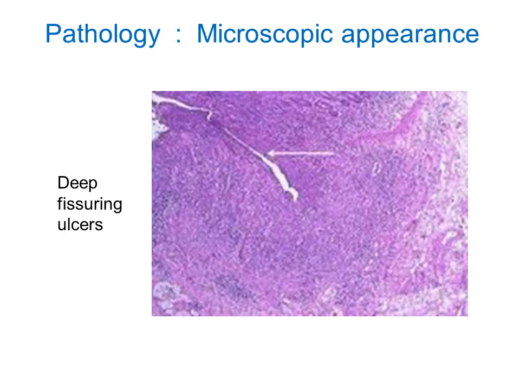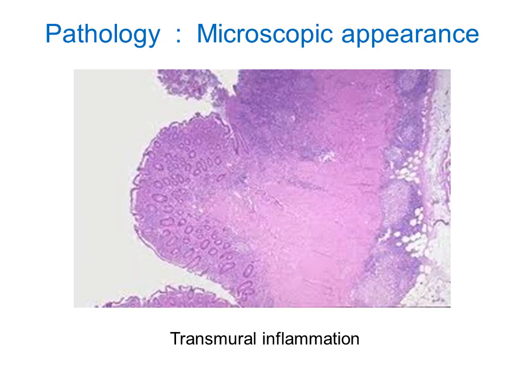So here is a microscopic picture. You can see that there is a deep fissuring ulcer which is pointed out with the arrow. So it is going deep into the wall of intestine surrounded by a lot of inflammation. There is a transmural inflammation. Here you can see in the lower part the mucosa is intact, but in upper part there is inflammation. You can even see lymphoid follicles on the right side of the picture, which is serosa. So there is transmural involvement.